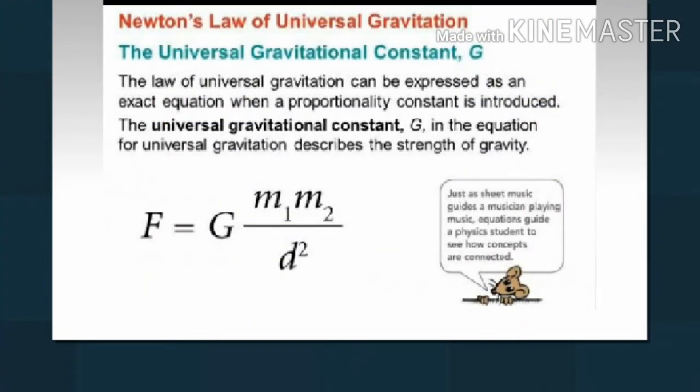Let two objects A and B of masses m1 and m2 lie at a distance d from each other as shown in the figure. Let the force of attraction between two objects be F. According to the universal law of gravitation, the force between two objects is directly proportional to the product of their masses, where G is the constant of proportionality and is called the universal gravitation constant.